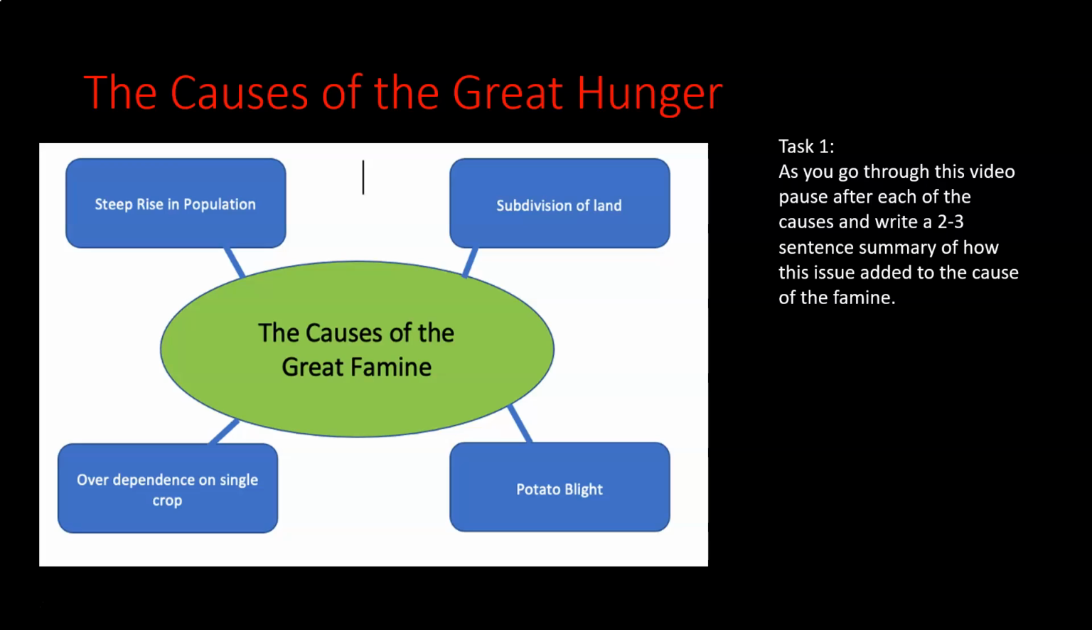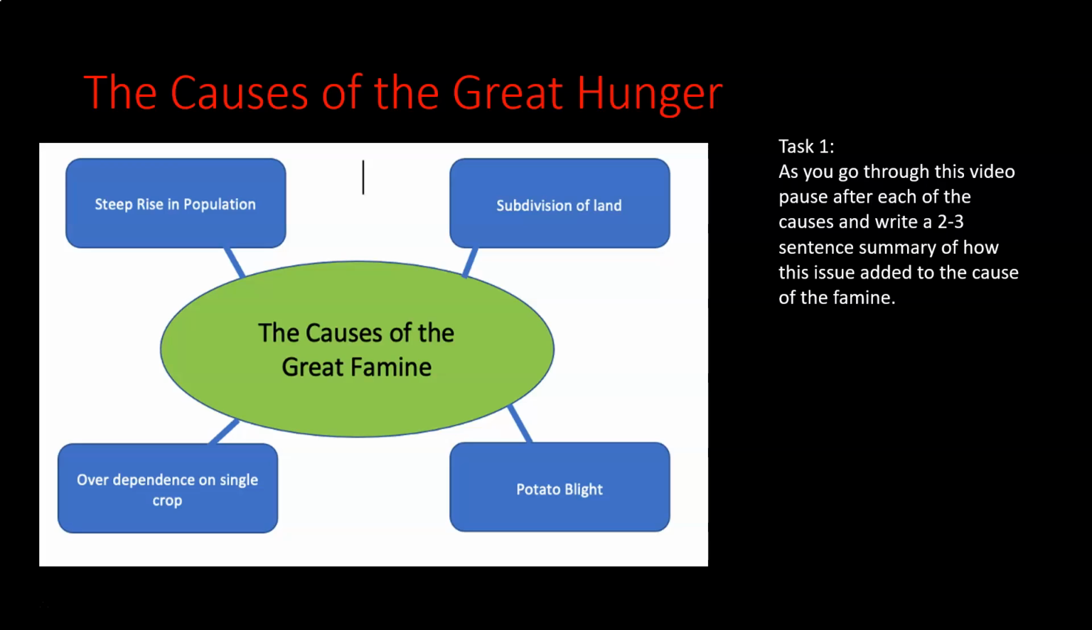So the first cause we have here is the steep rise in population. Now we've talked about this before. We talked about this when we looked at 1798, and I think we mentioned it as well when we were looking at Daniel O'Connell. Okay, because we were looking at how he wanted Catholic emancipation and the rights for all these poor Catholic people who were living around Ireland.